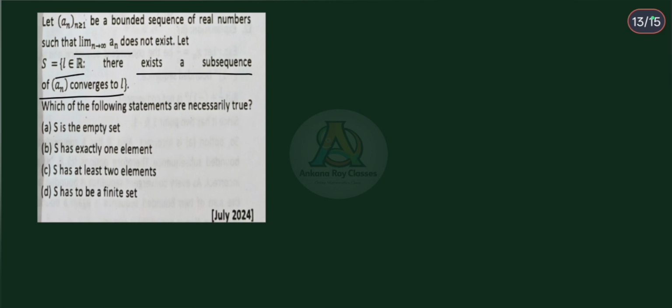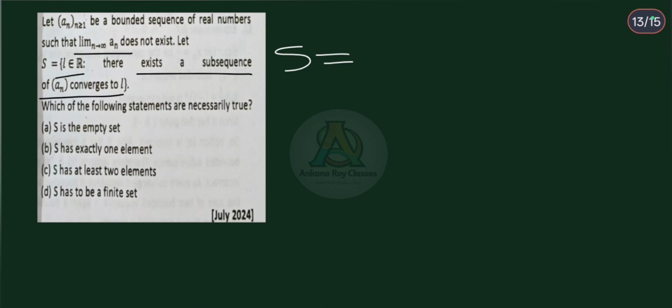For this question, S is equal to the set of all real numbers L such that there exists a subsequence of an converges to L. That means S set is the collection of all limit points of that sequence, because if there exists a subsequence of an, कोई sequence का एक subsequence exist कर रहा है जो converge कर रहा है कोई एक real number L में, so L will be a limit point of that sequence.